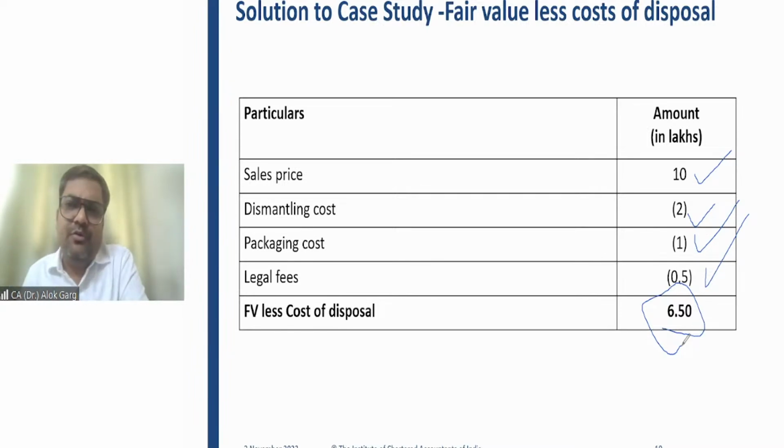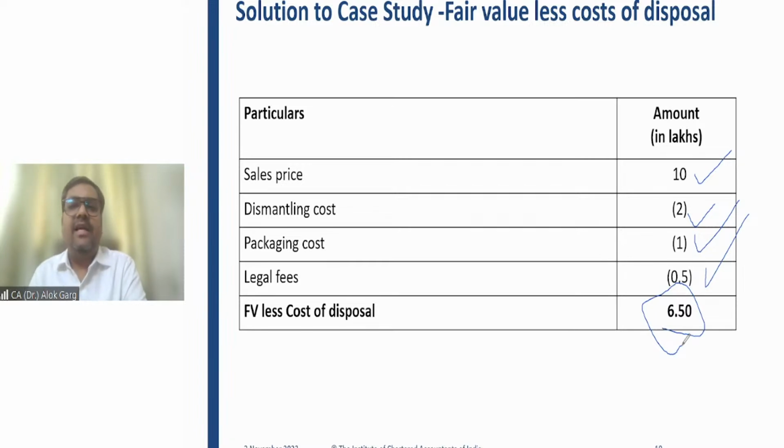So guys, in that case, you need to answer very carefully, applying your bent of mind. You need to say that Ind AS 36 requires that impairment loss needs to be charged whenever carrying value is higher than the recoverable value. The recoverable value will be computed on the basis of higher of fair value less cost to sell and value in use.